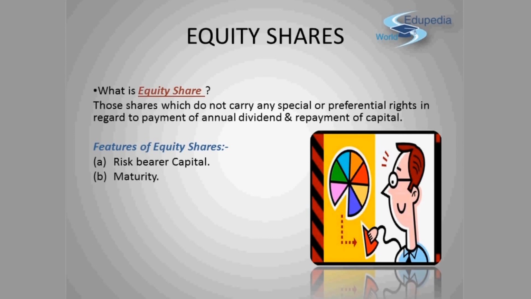Second feature is maturity. Equity shares provide permanent capital to the company and cannot be redeemed during the lifetime of the company. This is one of the main features of equity shares. Third is return. The return earned by the equity shareholder is known as dividend, which varies with the earnings of the company. If a company earns more, it can declare more dividend, and equity holders accordingly get more dividend.